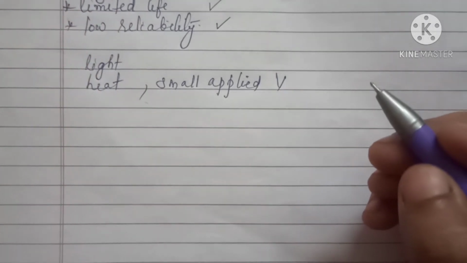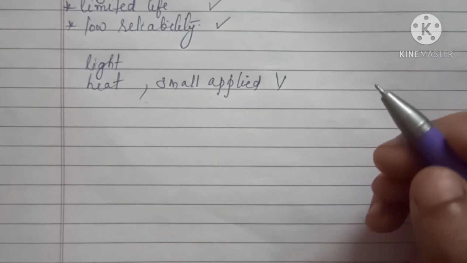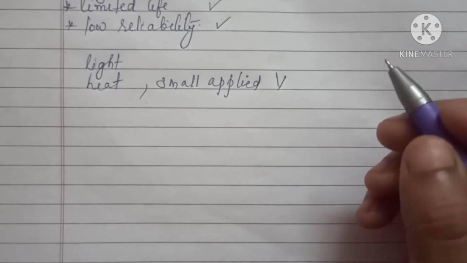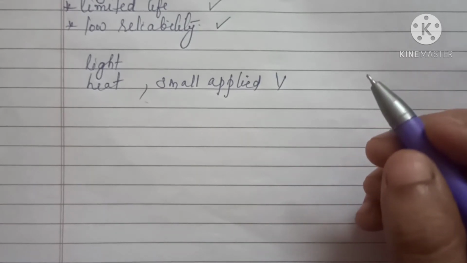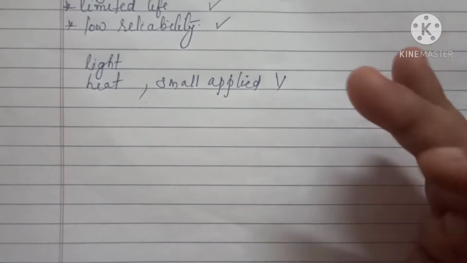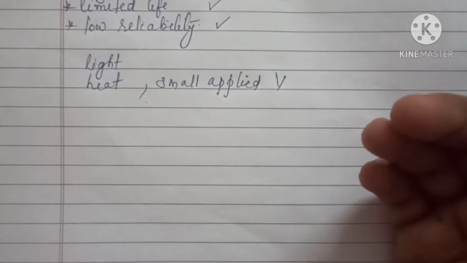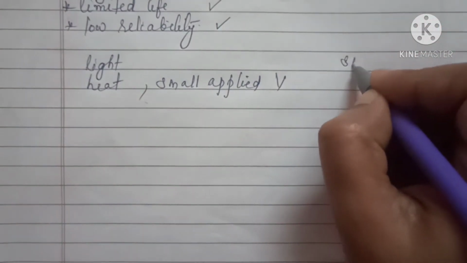So by applying simple excitations like heat, light, or a small applied voltage, we can change the number of charge carriers in a semiconductor. The supply and flow of charge carriers in these devices are within the solid itself, so no vacuum is needed and external heating is not required. These devices are very small in size.